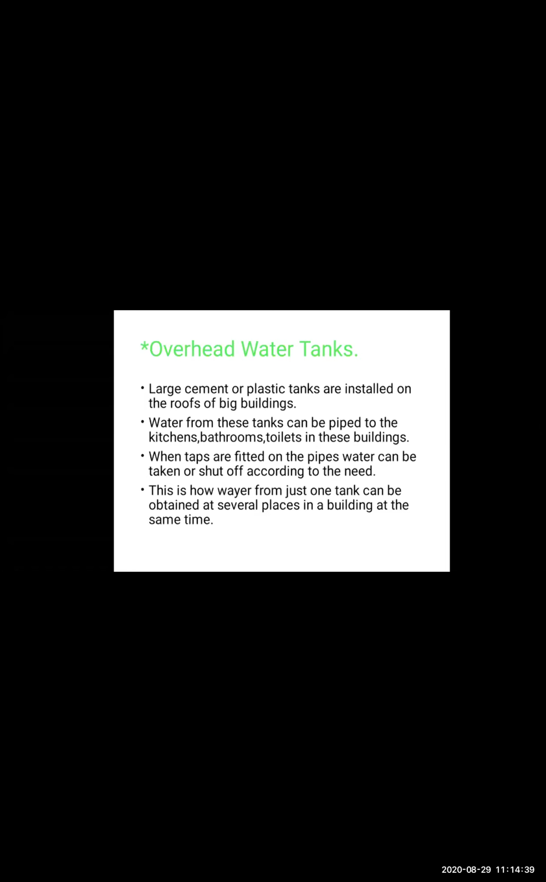This is how water from just one tank can be obtained at several places in the building at the same time. Now there are 2 to 3 tanks which are placed on the terrace. There are so many pipelines attached to that water tank, and from that water tank, this entire society, the entire building is getting the supply of water. There are so many flats, and all the flats in the building are getting the water supply because of these water tanks.